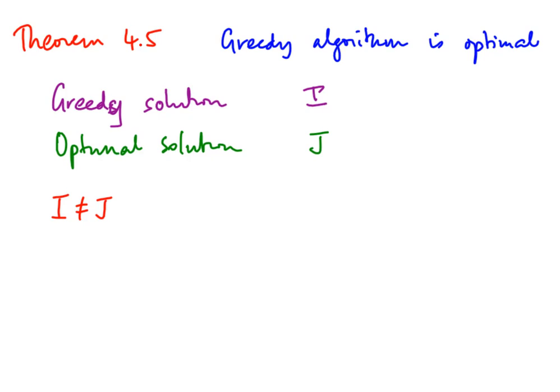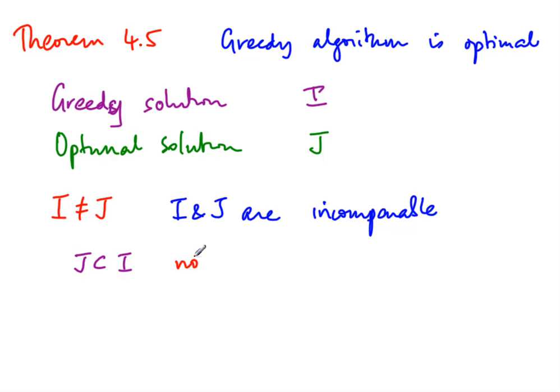Now the first observation we make is that if I is not equal to J, then I and J are incomparable. What we mean by this is that it is not the case that either of them is properly included in the other. So we want to rule out, for example, that J is properly included in I. This is not possible because then J is not optimal, right? If J is properly included in I, there is an extra job in I which is compatible and can be added to J, so we can increase the value of J, so J is not optimal. So it cannot be the case that J is properly included in I.